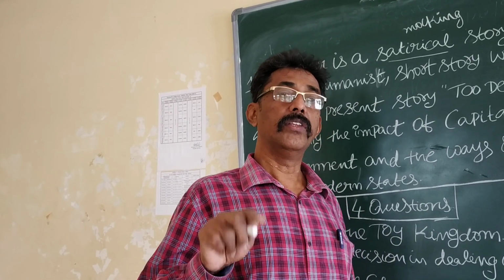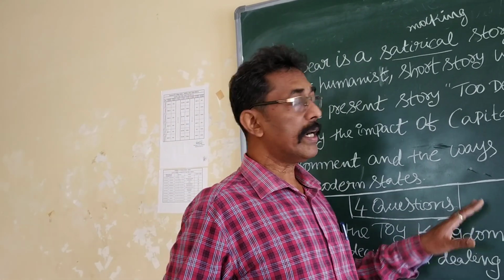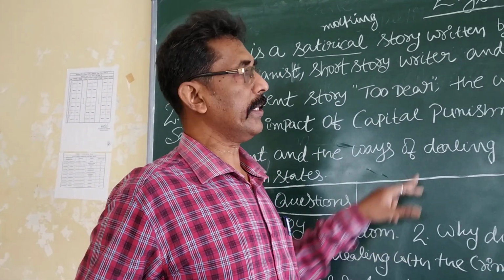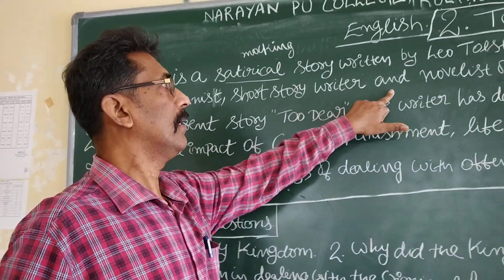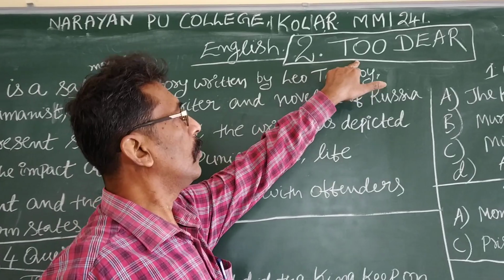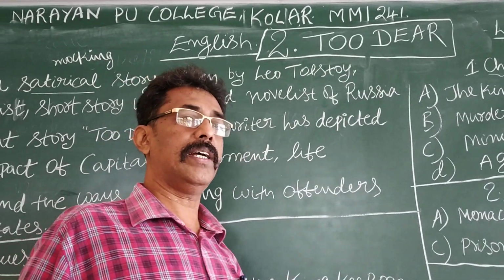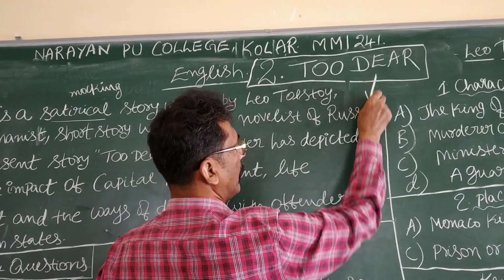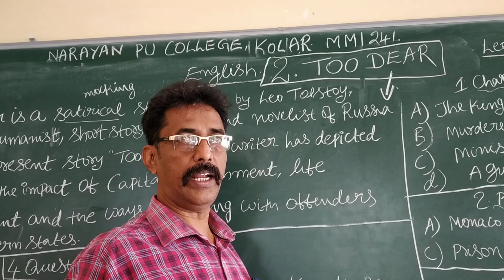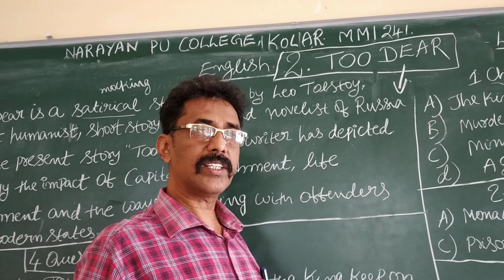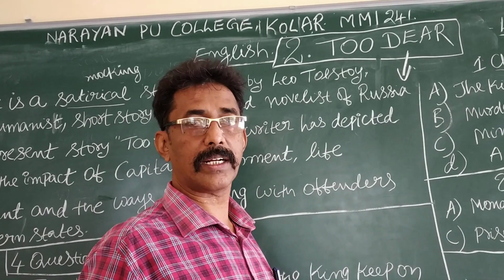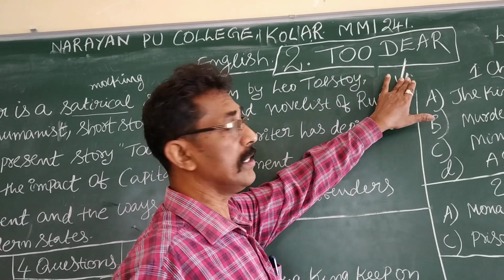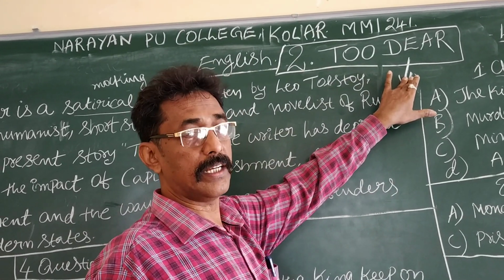Let us understand new things today: what are the methods in understanding a lesson. This is very important. Today let us discuss the name of the lesson: Two Dear. First of all, we must understand the title. What is the title? Two Dear. Dear means what? Loving, affectionate. These are my dear students. This kind of general meaning will not work in second PUC. For your kind information, love is unnecessary, affection is unnecessary.